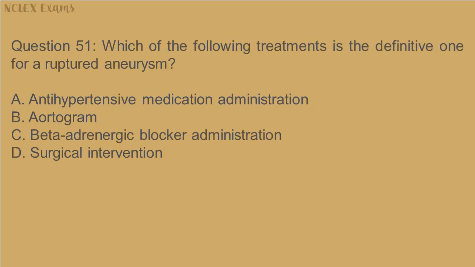Question 51. Which of the following treatments is the definitive one for a ruptured aneurysm? A. Antihypertensive medication administration. B. Aortogram. C. Beta-adrenergic blocker administration. D. Surgical intervention.